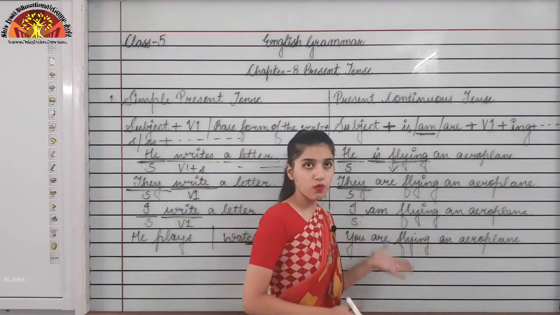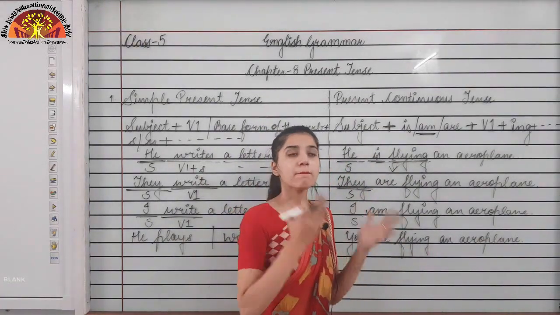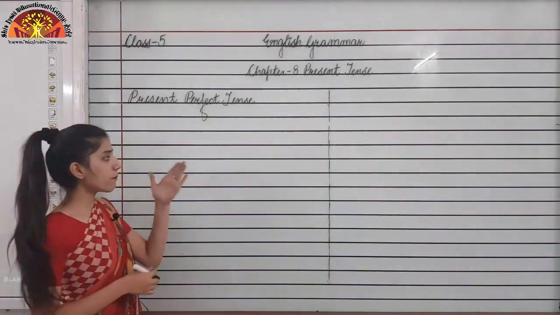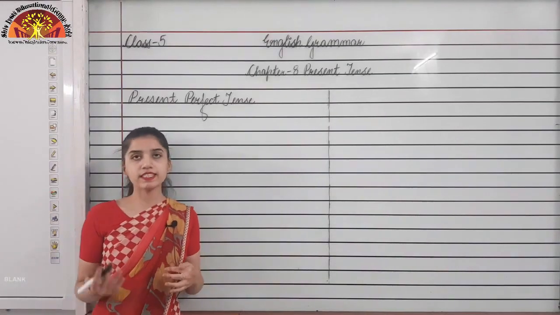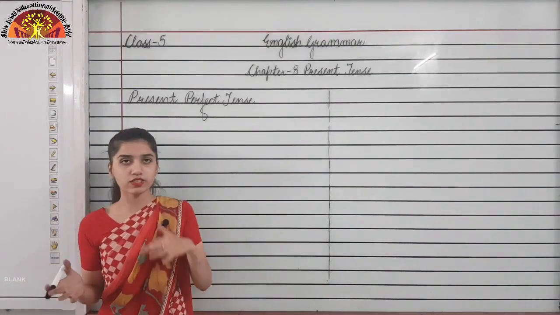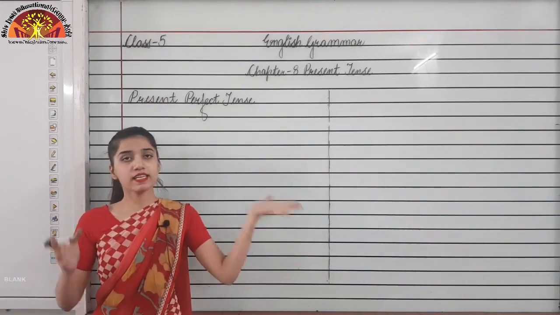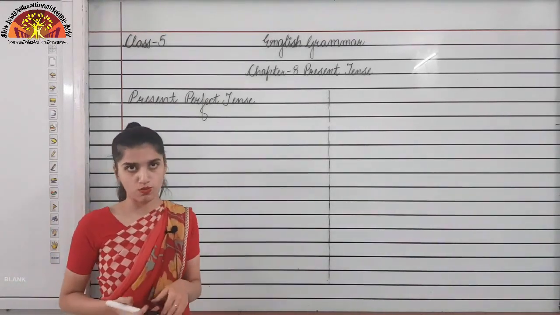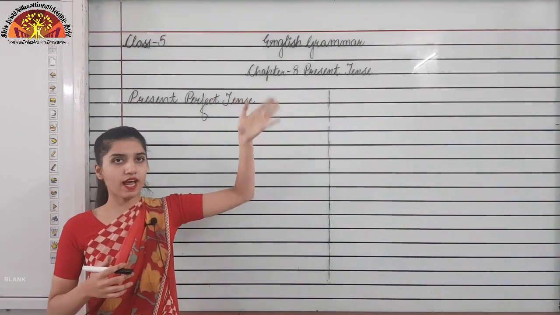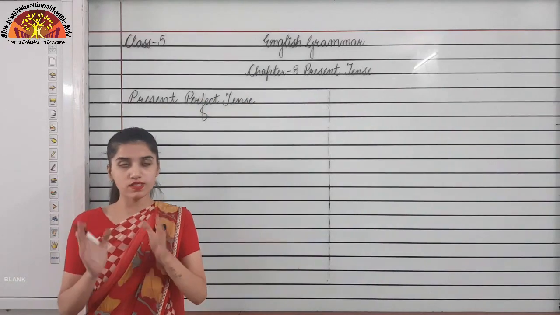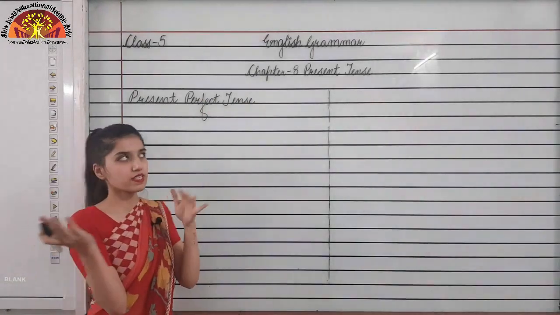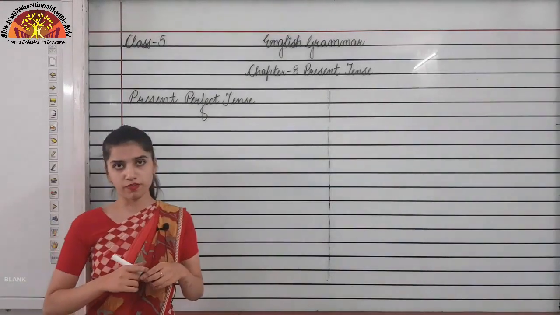Now we will talk about the last type of tense, that is present perfect tense. Now present perfect tense shows us an action that had happened in the past and is relevant in the present also. Okay, so this action has been going on from the past and has some consequence in the present too. So these kind of sentences are being shown in present perfect tense.